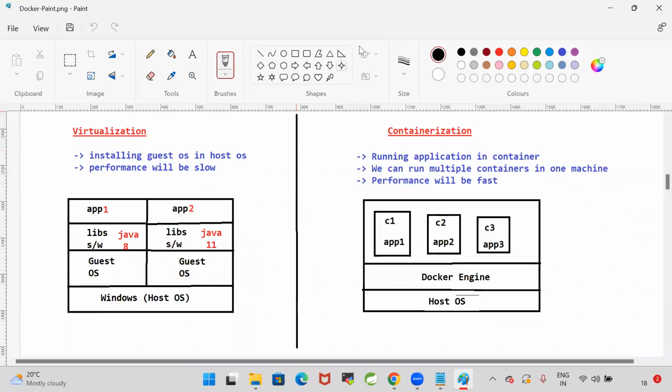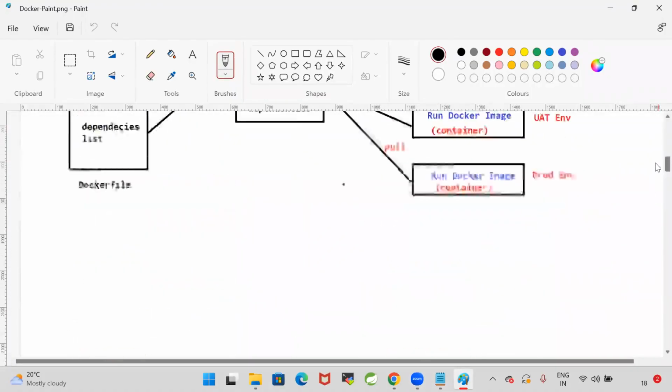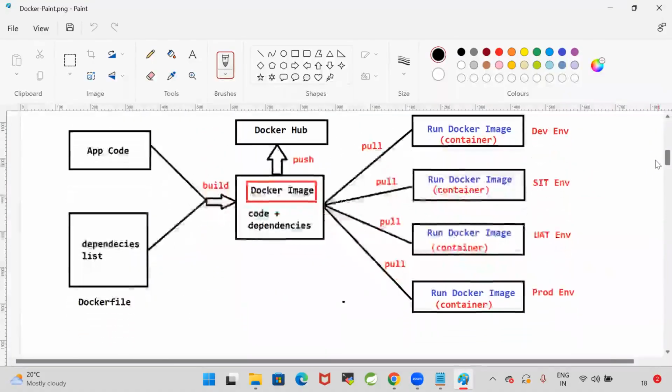As we are installing multiple operating systems, it will slow down the system performance. To avoid this problem, we are going for containerization. So in the host operating system, we will install the Docker engine. By using that Docker engine, we are going to create Docker containers, right? So in one system, we can create multiple containers. Every container is independent of each other. Perfect. So in order to achieve this containerization, we are going for Docker.